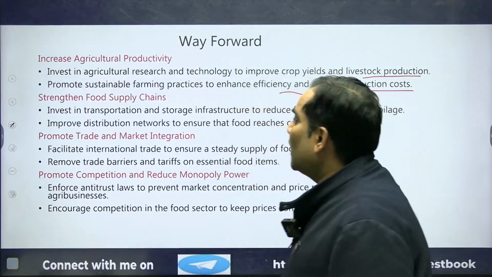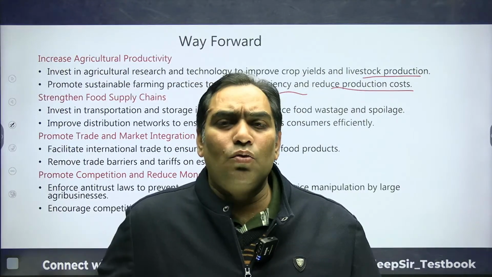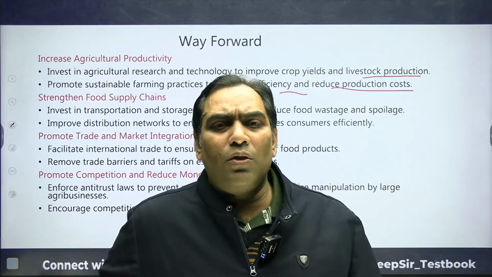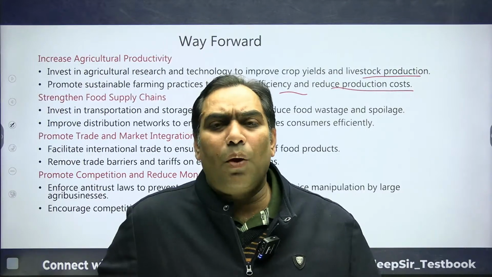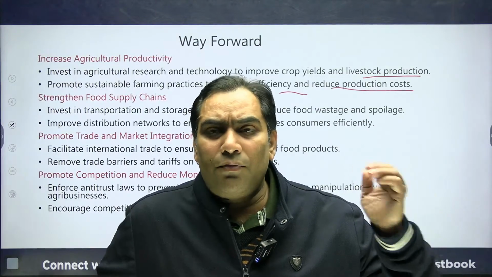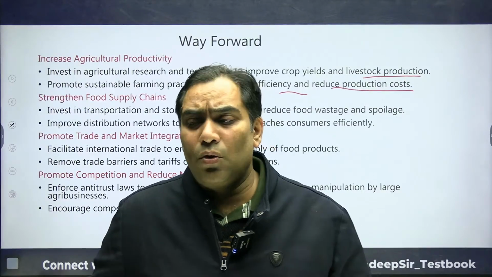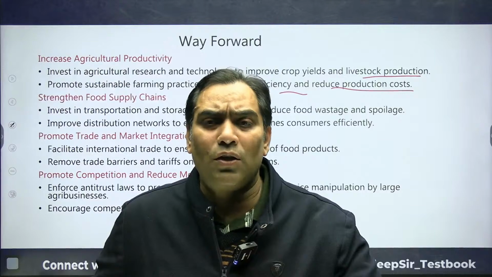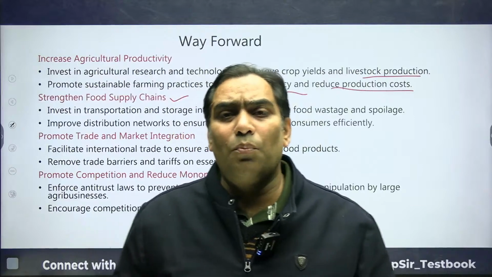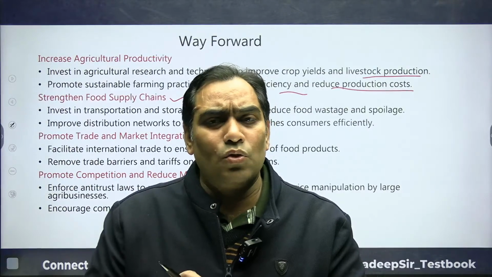The other thing is we have to focus on strengthening the food supply chain. I always used to say, when we were discussing foodflation and agriflation, that there is a scarcity of a proper supply chain. That means there should be proper connectivity from the farmer's field to the market, so that the farmer's produce is not wasted. There should also be proper facilities of cold storage and warehouses. That is nothing but strengthening the supply chain.